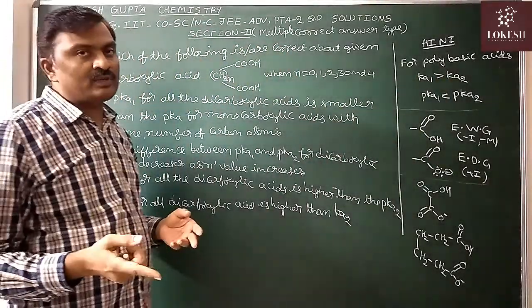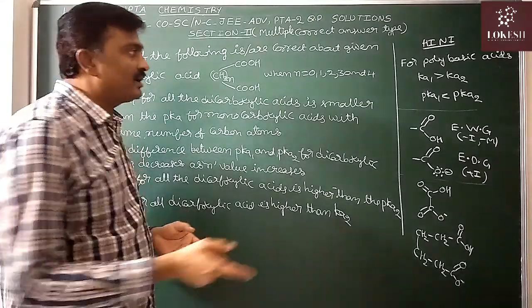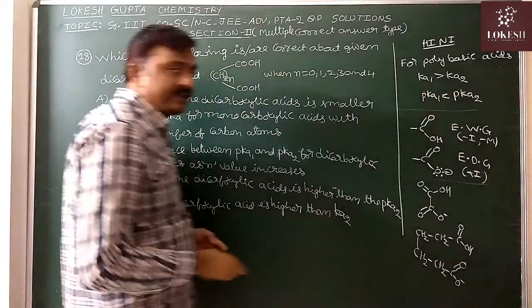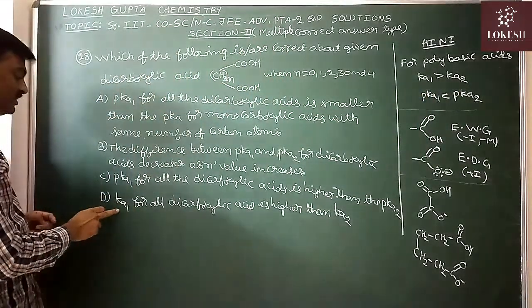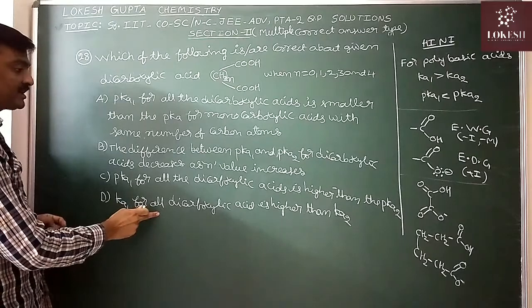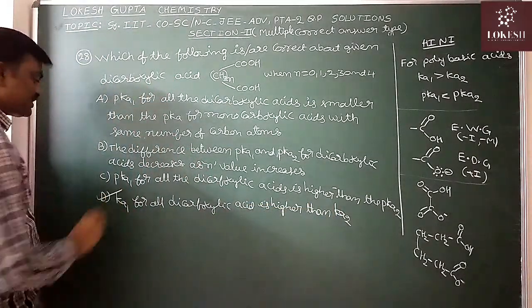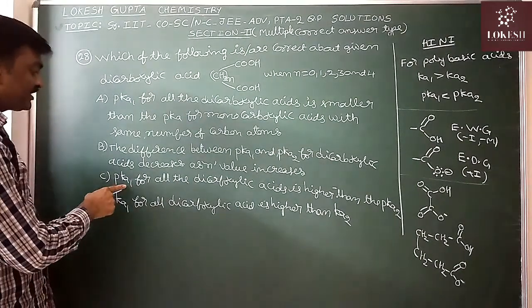Now pKa equals minus log Ka. So automatically pKa1 is less than pKa2. Now, Ka1 for all dicarboxylic acids is higher than that of Ka2. So option D is correct. Option C.